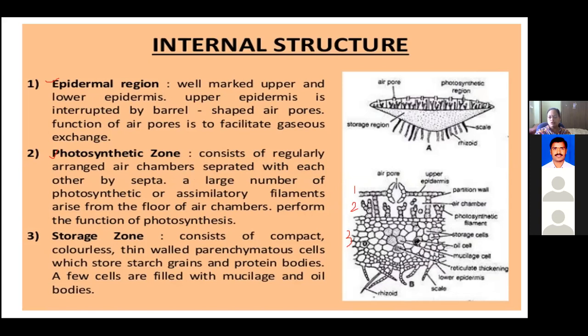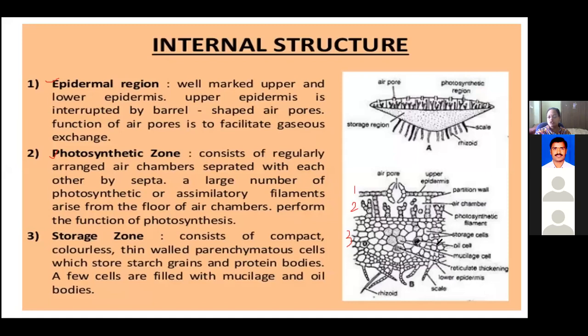Now below that photosynthetic zone, you can see a parenchymatous tissue region where all the cells are very compactly arranged, very close to each other, and this zone is colorless. It does not contain any chlorophyll pigments or chloroplasts. The cells are very thin walled, and the main role of this third region is storage.